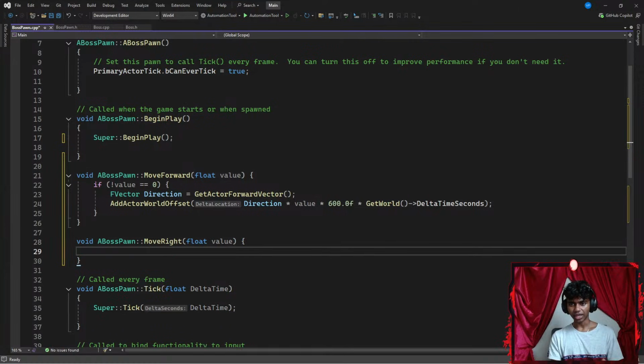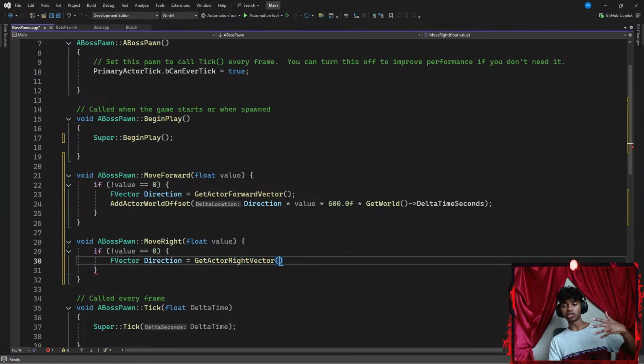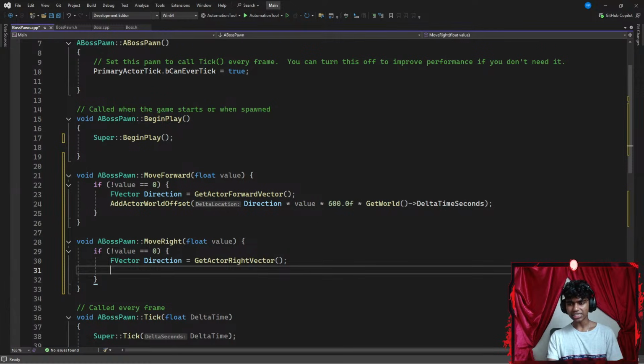And then I check something. I check if my value is not equal to 0. So I go with something like if not value equals 0. I'm going to get the direction where my player is facing, either towards the left or towards the right. My FVector structure is going to be represented by a direction local variable, which is going to be equal to get actor right vector. So I'm getting my actor's right side location, ending with a semicolon.